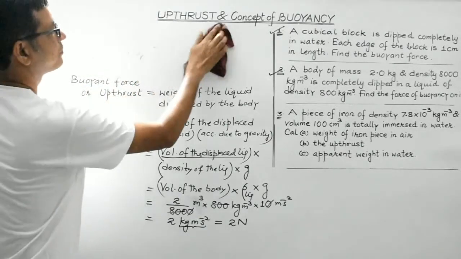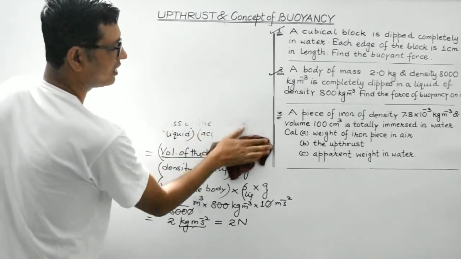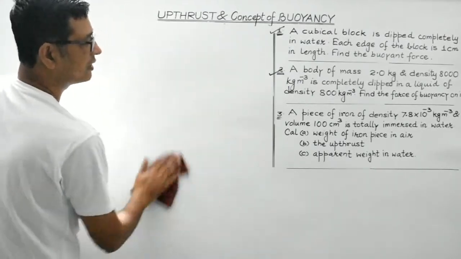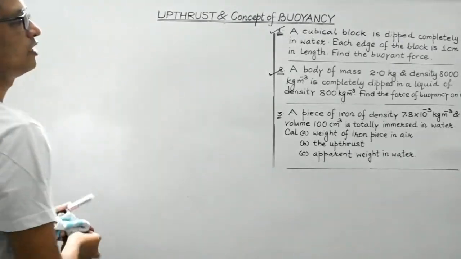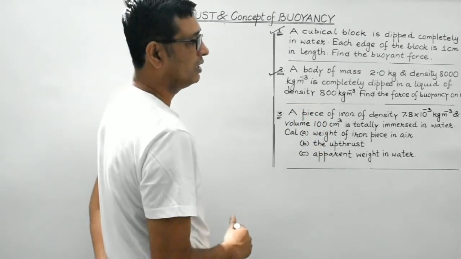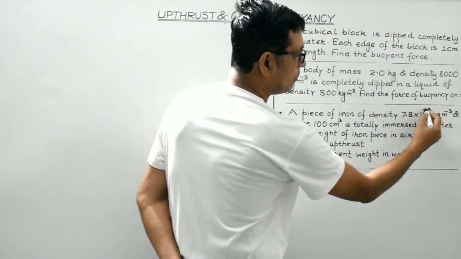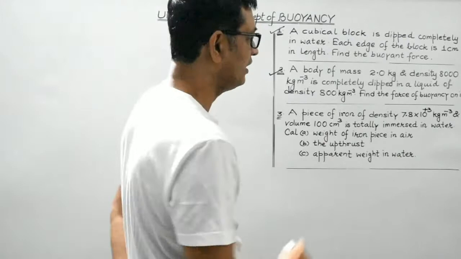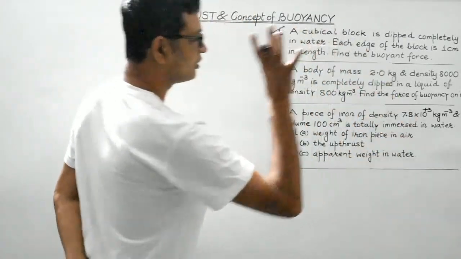Third one. Third question is pretty important and interesting one. A piece of iron of density 7.8 into 10 to the minus 3 kg per meter cube and volume 100 centimeter cube is totally immersed in water. Actually, density of iron should be 7.8 into 10 to the plus 3 kg per meter cube, and this volume is totally immersed in water.